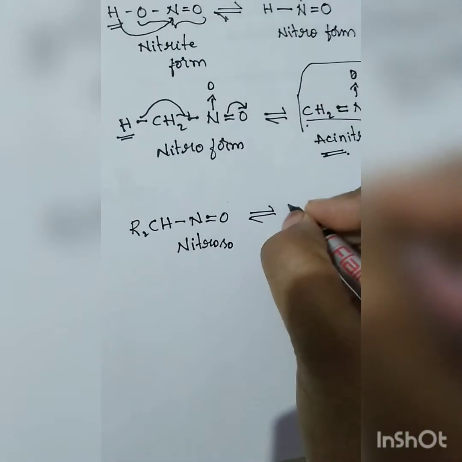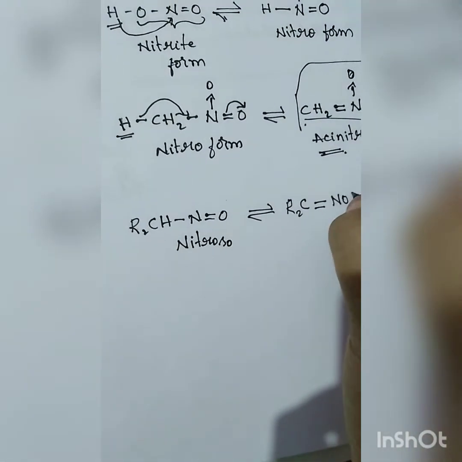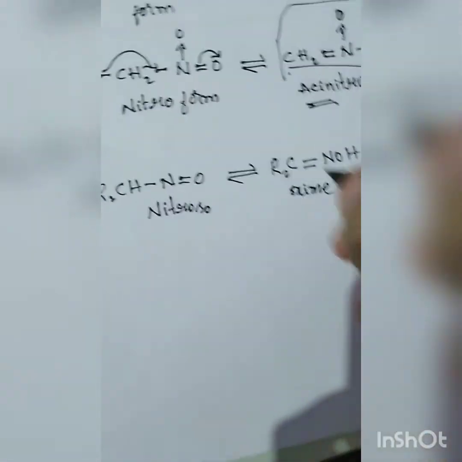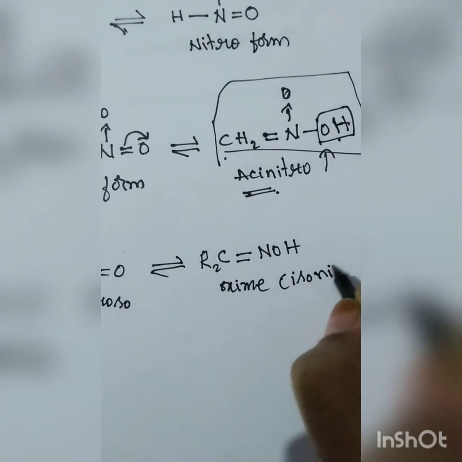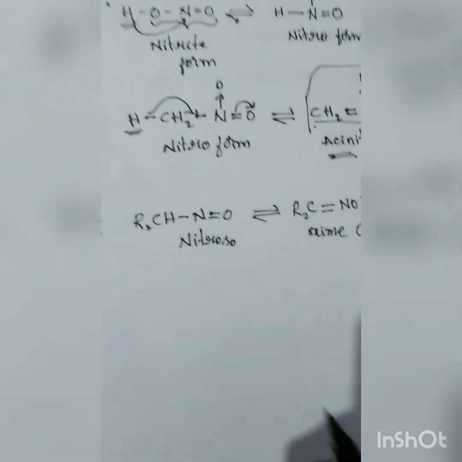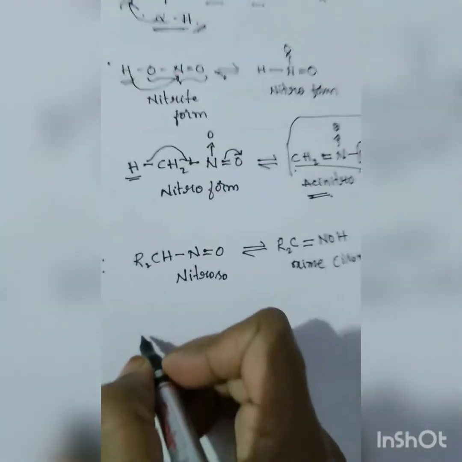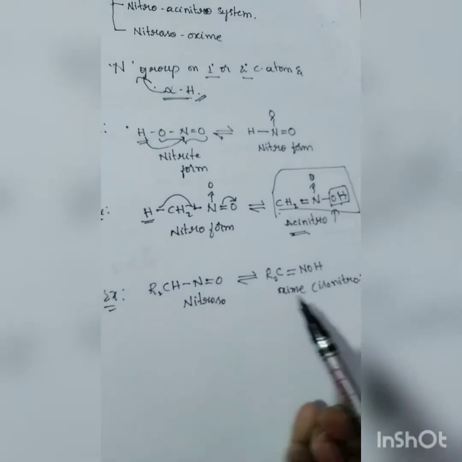So here it is converting into the oxime form. This is oxime, which we can also call isonitro. Other systems containing nitrogen are also there, which I don't think are very important. Only the important ones are nitrite nitro and nitro acinitro. This one is the nitroso oxime form.